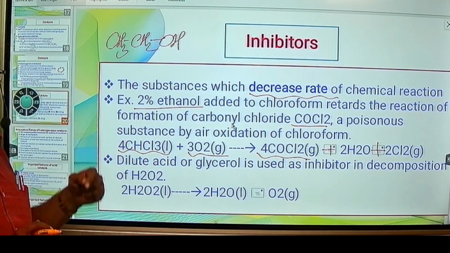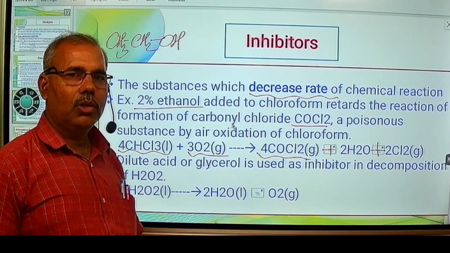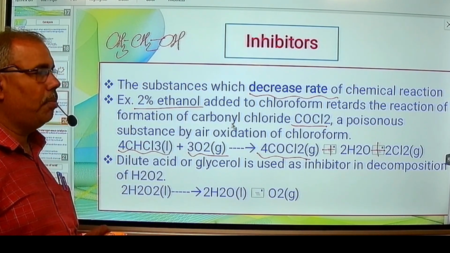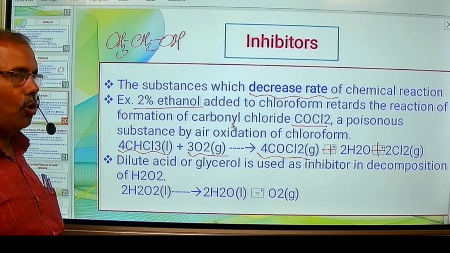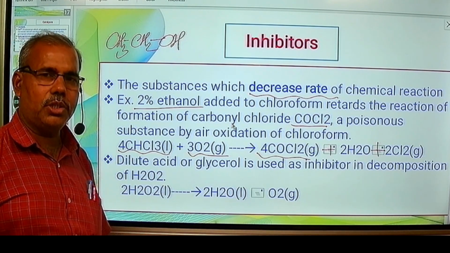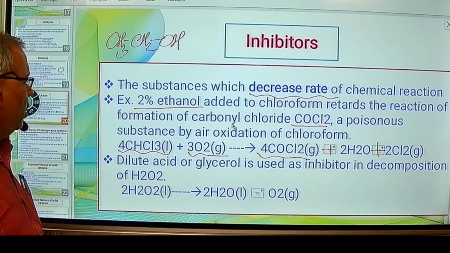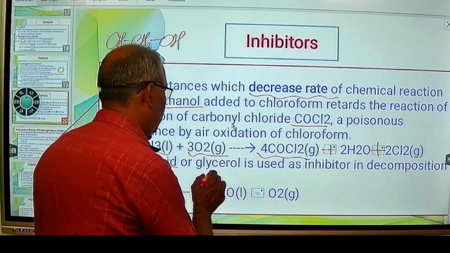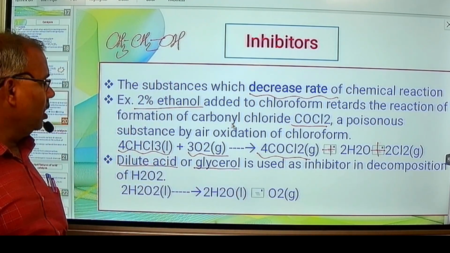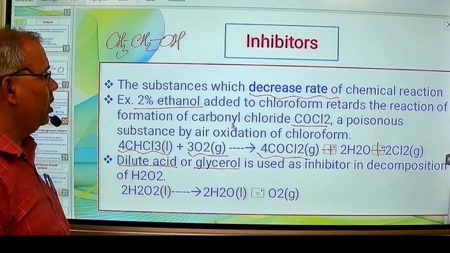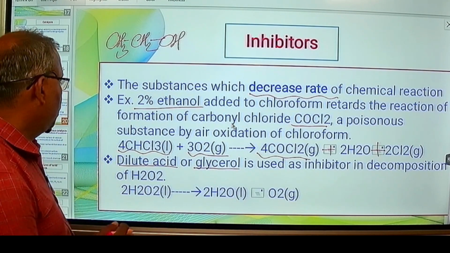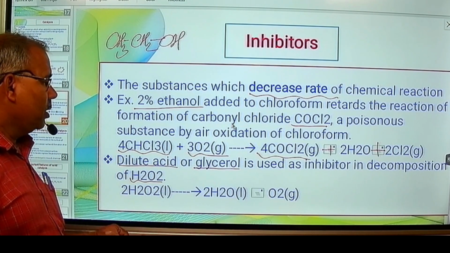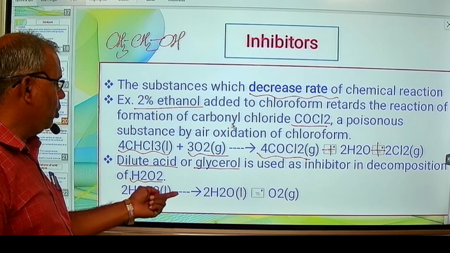But we don't want this oxidation of chloroform. So to avoid the oxidation of chloroform, a little amount of 2% ethanol is added to the chloroform, which retards or inhibits the oxidation reaction. Second example is dilute acid or glycerol. Any dilute acid, sulfuric acid or hydrochloric acid, or glycerol, is used as inhibitor in decomposition of hydrogen peroxide, H2O2. Decomposition means breaking of this molecule into smaller molecules.